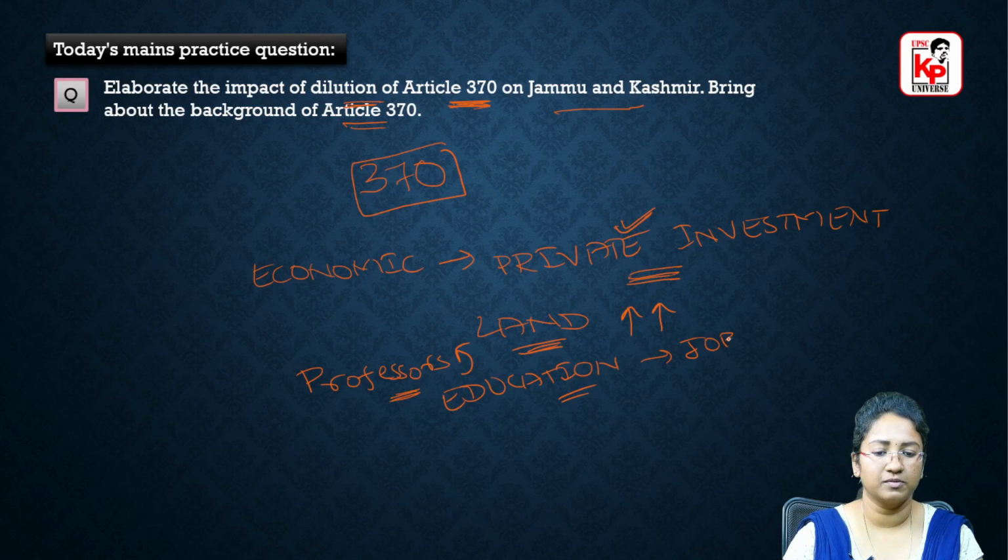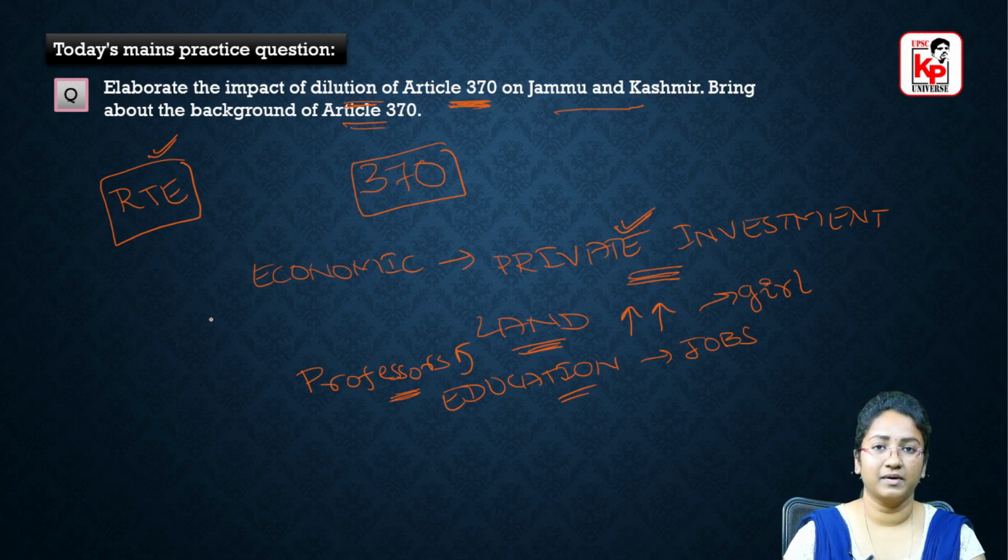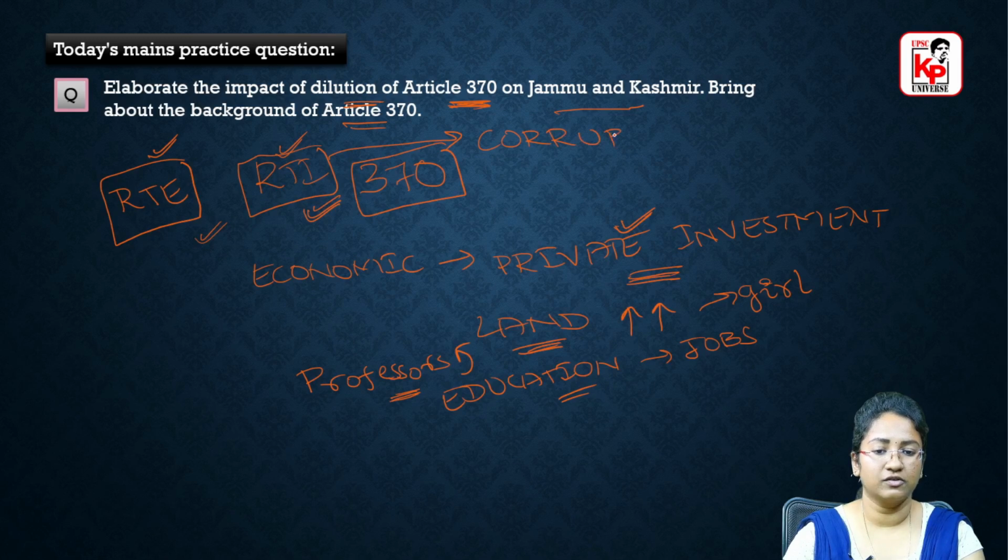That means more jobs for the students and youth of Jammu and Kashmir, and especially girl education would be more and more improved. Till now, it did not have the right to education, right? So the right to education was not present in Jammu and Kashmir till now, and from now on, after this presidential order of 2019, the right to education will be applicable. And coming to the Right to Information Act, this was also not applicable to Jammu and Kashmir till 2019, and after this order of 2019, the Right to Information will be applicable in Jammu and Kashmir. So with this, what will happen? Corruption could also come down.